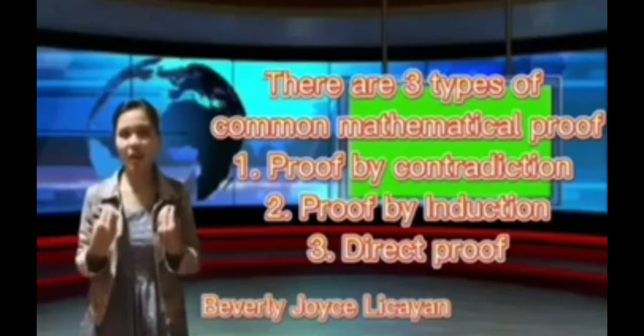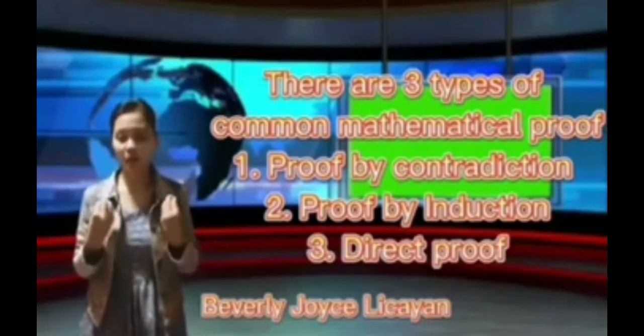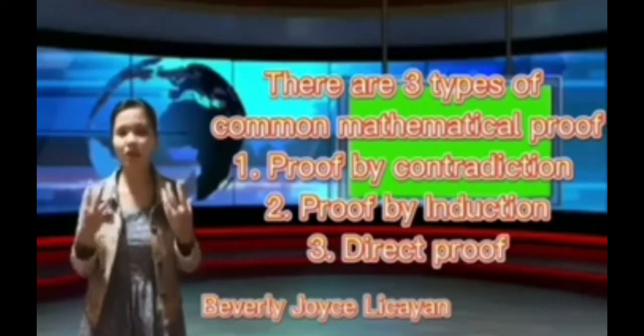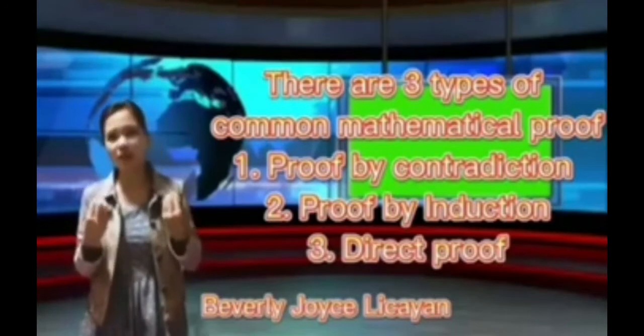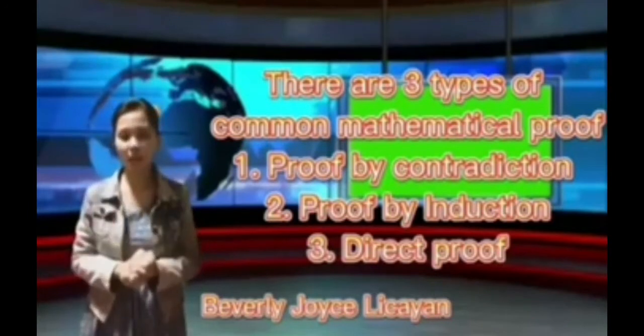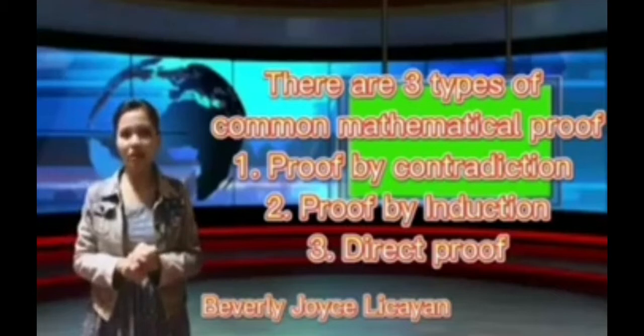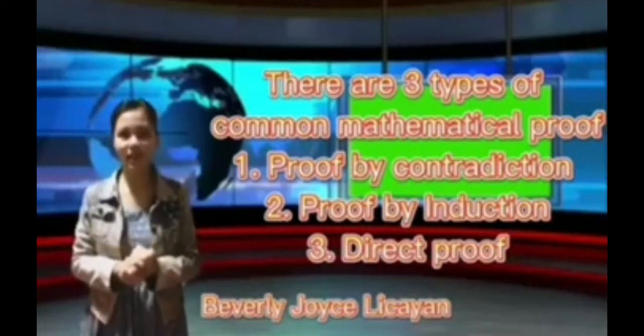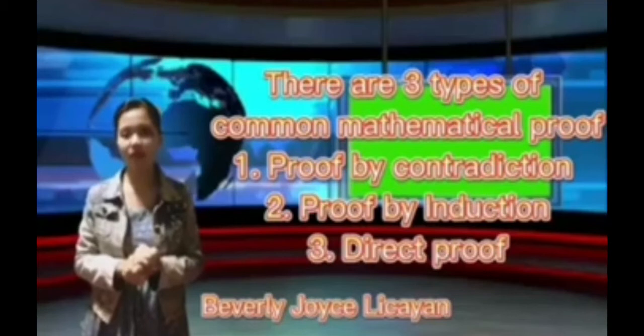And the third one is the direct proof. In mathematics and logic, a direct proof is a way of showing the truth or falsehood of a given statement by a straightforward combination of established facts, usually assuming existing lemmas and theorems without making any further assumptions.